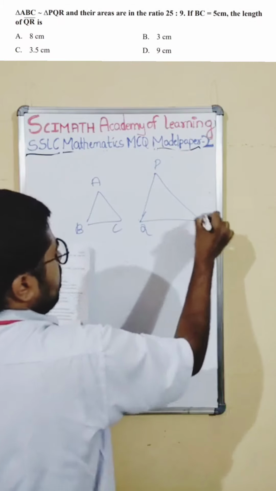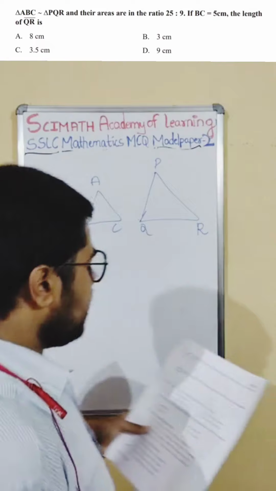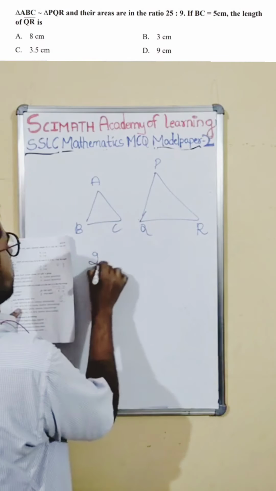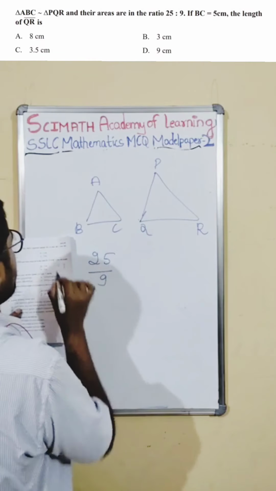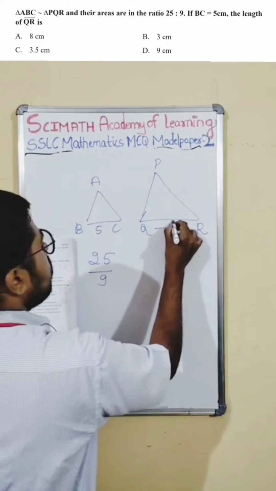You know, the area ratio theorem can be applied to triangles which are similar. Therefore, they are telling us these both are similar, and the ratio of the areas is 25 by 9. They are asking, if BC length is 5, what is the length of QR?